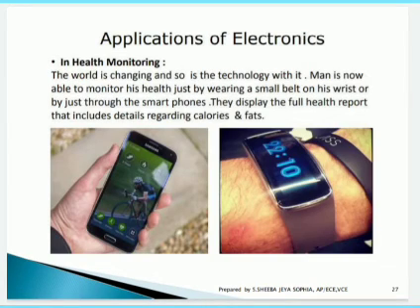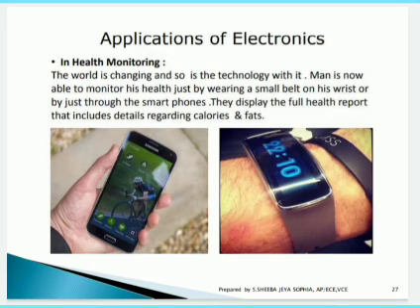In health monitoring, this is one of the major applications of electronics. Yes, in the medical field, you can see nowadays diseases are spreading so frequently everywhere. Not even a single human is left out. Everyone is affected by some kind of disease. So why do we need to monitor our health using electronics?